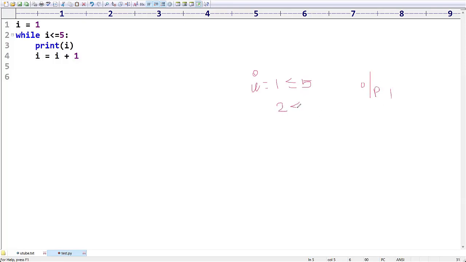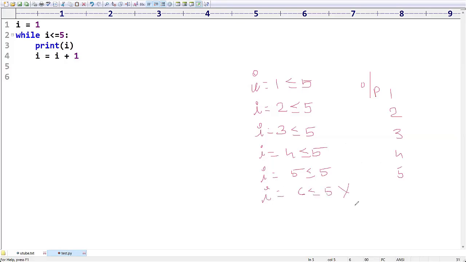Next time, since we updated the value of i, it is 2. Is 2 less than or equal to 5? Yes, it will print 2. Now i is 3. Is 3 less than or equal to 5? Yes, it is going to print 3. Now i is 4. Is 4 less than or equal to 5? Yes. Now i is 5. Is 5 less than or equal to 5? Yes. Next, the i value will become 6. Is 6 less than or equal to 5? The condition is false. Immediately it will terminate.